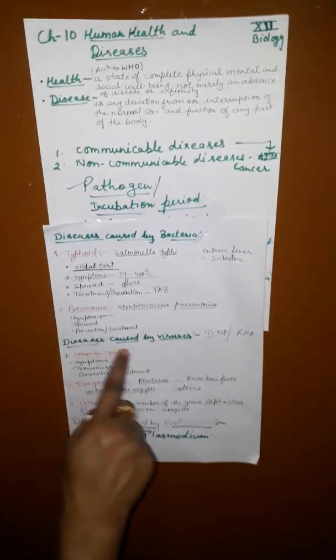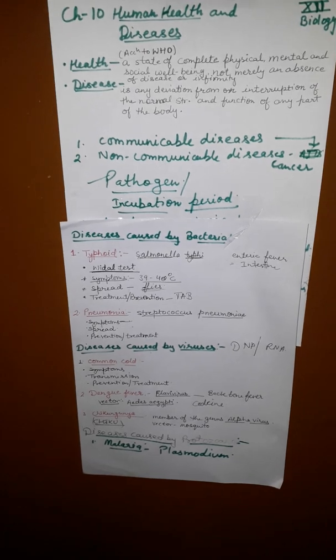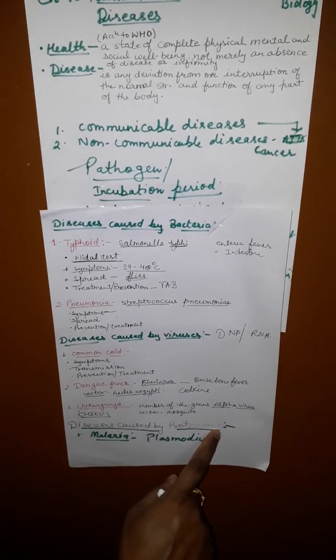Now, diseases caused by bacteria, two in your course, that is typhoid and pneumonia. Diseases caused by viruses, that is common cold, dengue fever and chikungunya. And now the third one, diseases caused by protozoans.